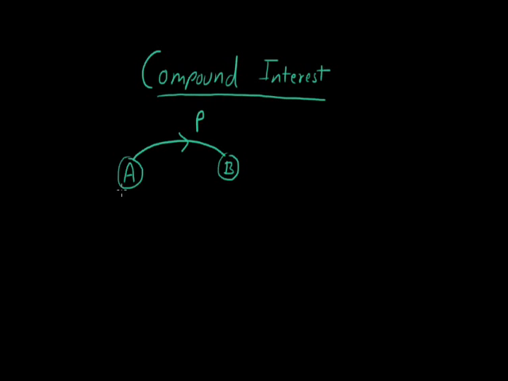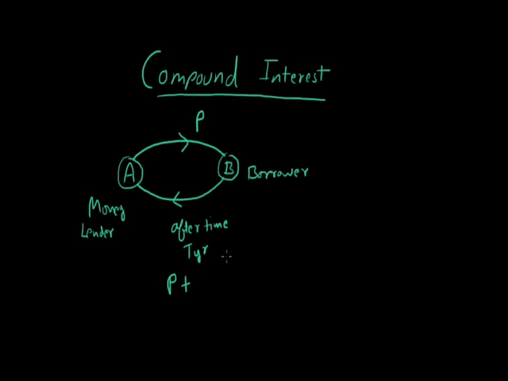So the person who is giving the money is called the money lender, and the person who borrowed the money is known as the borrower. Now, after some time, B will return the money that he borrowed from A. Let's say after T years, he returns the money. So he has to return the money he borrowed, but along with that he also pays some extra money.